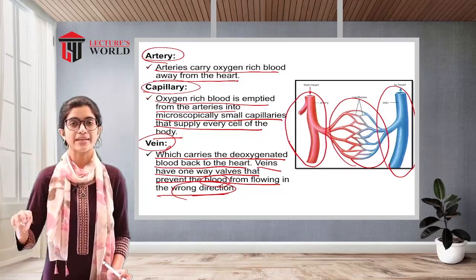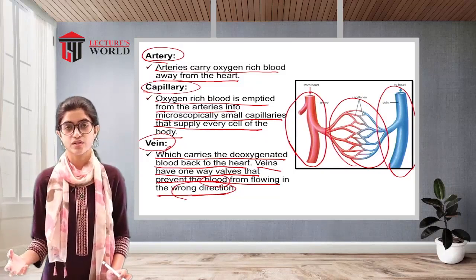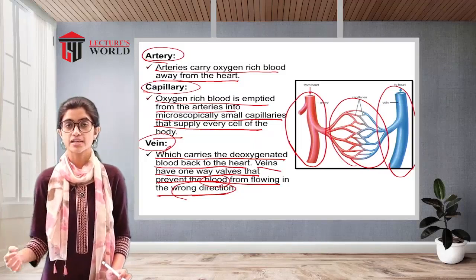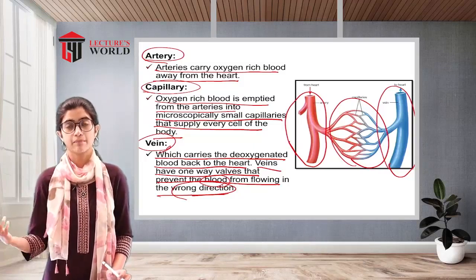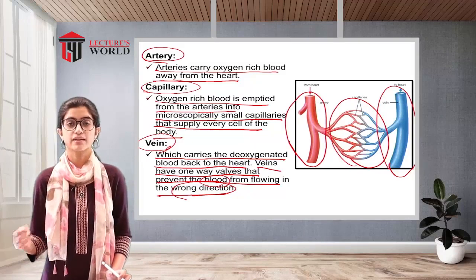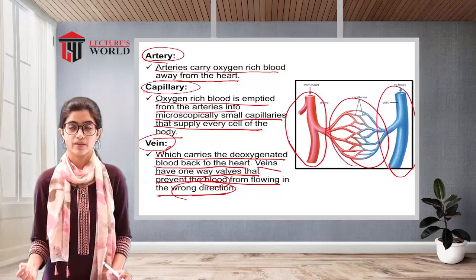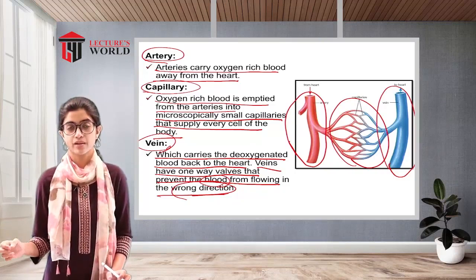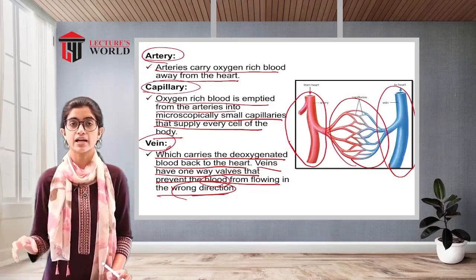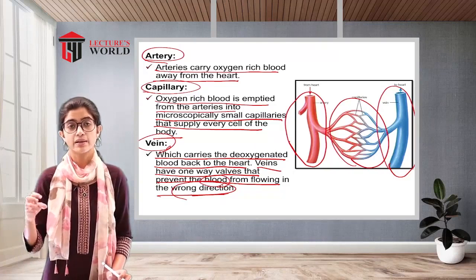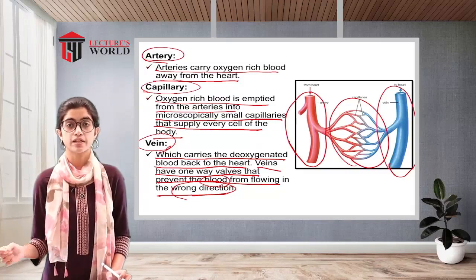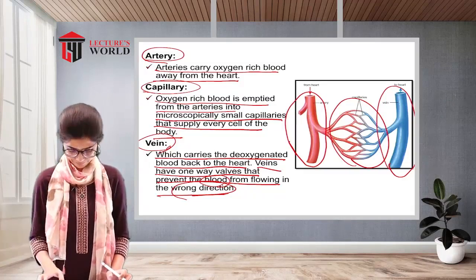So this is a basic idea regarding the circulatory system and what it is made up of. It includes the heart, the blood, and the blood vessels. The blood vessels, namely the artery, the capillaries, and the vein. Arteries are responsible for carrying the oxygenated blood. The capillaries connect the arteries, and the emptying of the arteries takes place here, and veins are responsible for carrying the deoxygenated blood towards the heart.